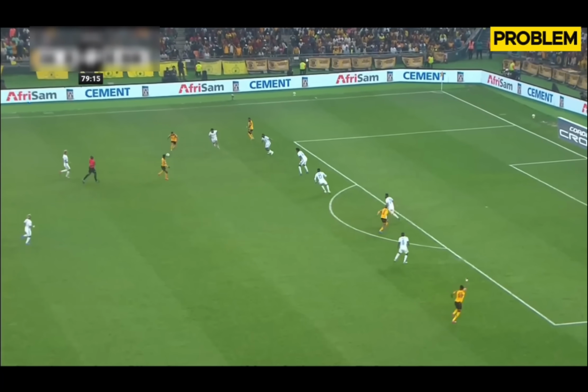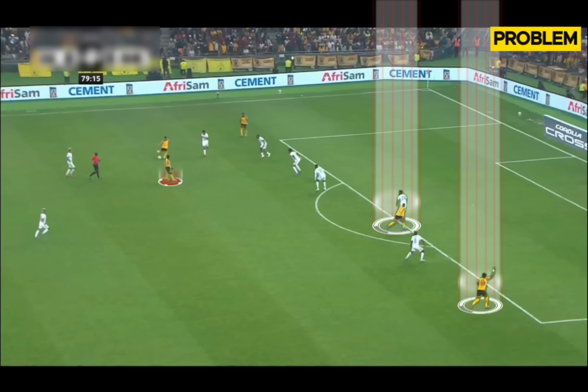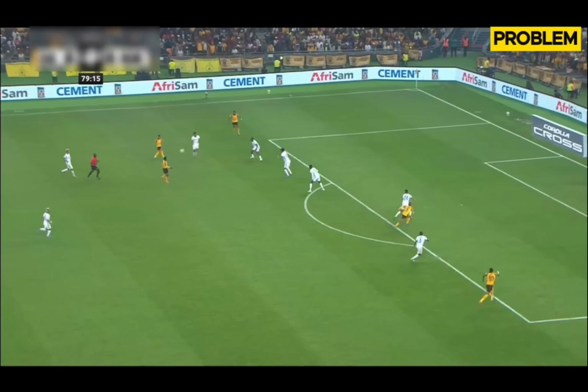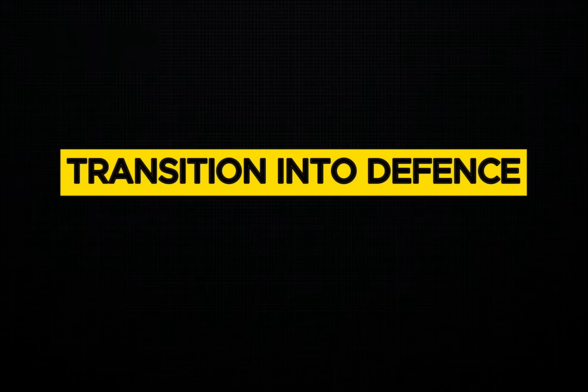Instead of him attacking the box, he's still trying to give width. Again, you have Ndlovu staying outside the box instead of trying to attack it, which is something he was brought in for, because he can attack the box. And the only people who are in the box are going to be in the far post. No one is going to be by the penalty area. So when the ball is crossed, it just goes back, but there aren't enough people. Which brings us to transition into defense.